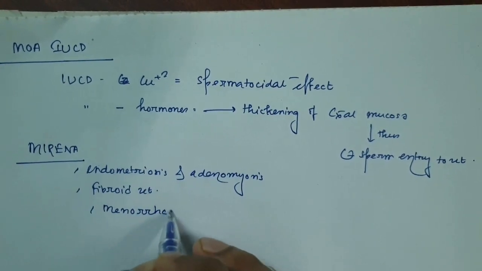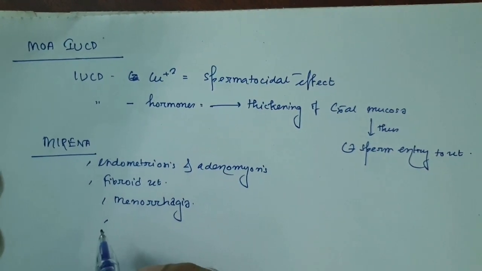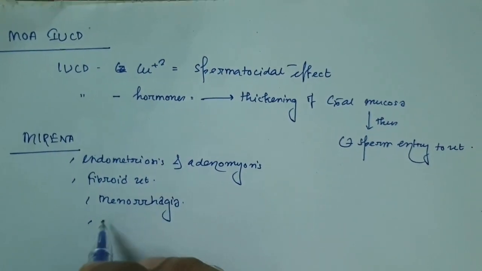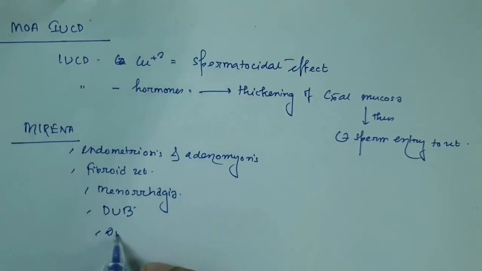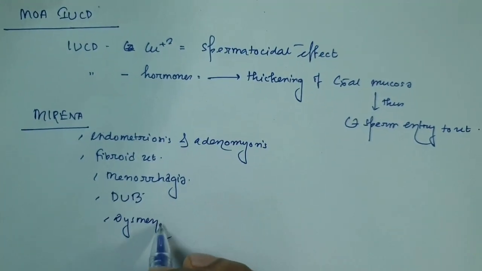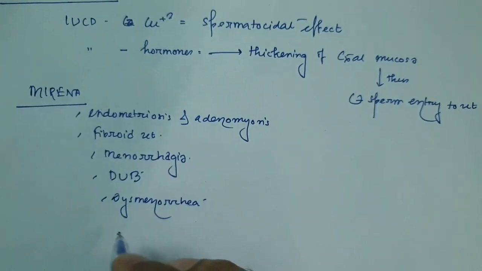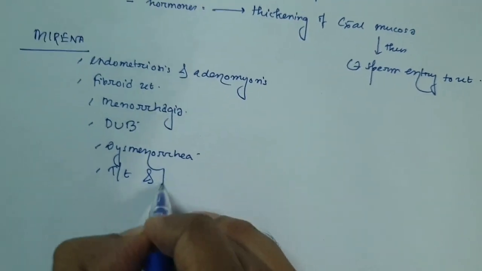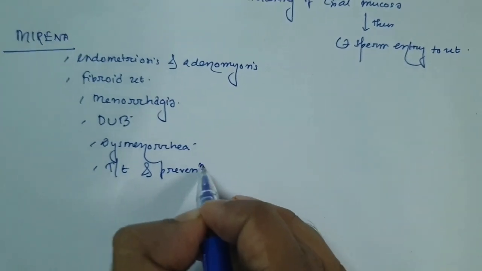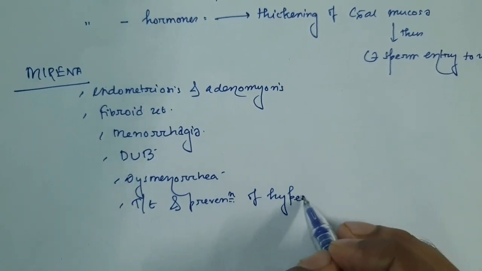It helps in treatment of menorrhagia, where there is huge excessive bleeding during the menstrual phase. It helps in dysfunctional uterine bleeding and dysmenorrhea. It also has the advantage in the treatment and prevention of hyperplasia of endometrium.